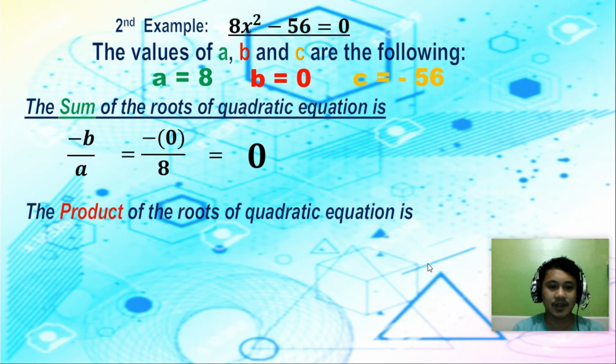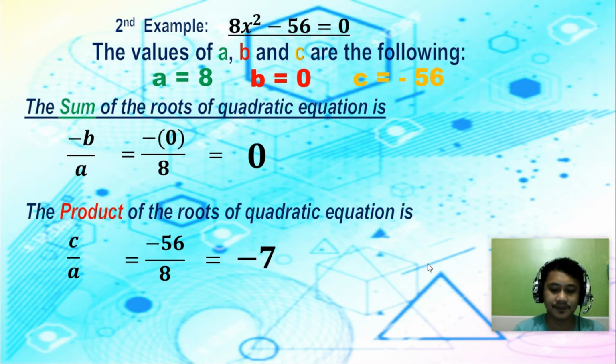Next, the product of the roots of the quadratic equation is, formula is c over a. Substituting the value of c, which is negative 56, and a is 8. So negative 56 divided by 8, and that is negative 7. So the product of the roots of the quadratic equation is negative 7.